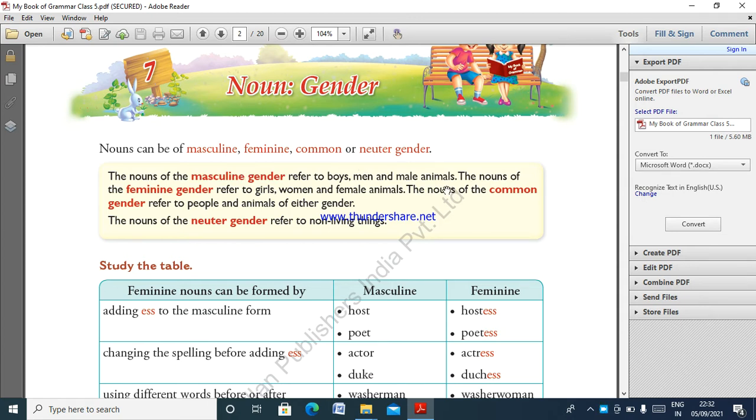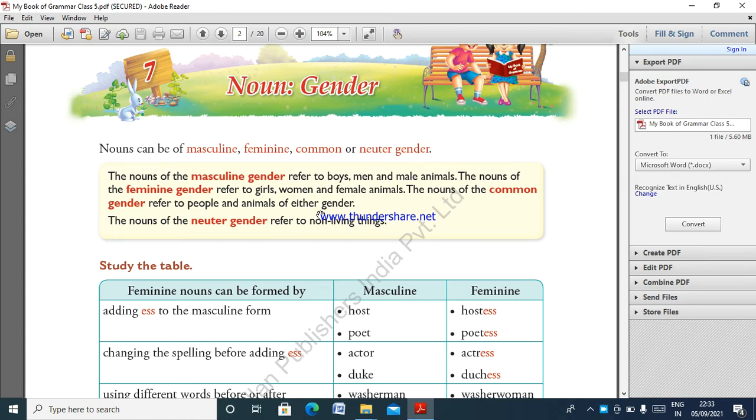And then the nouns of the common gender. Common gender means both male and female. They refer to people and animals of either gender. Common gender covers both male and female persons or animals. For example, friend, teacher, fish, bird, doctor. We are saying a name that is not for a single person, only about common persons and animals. That is the common gender.